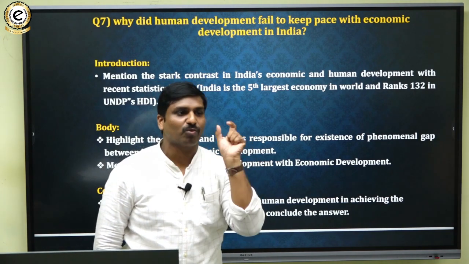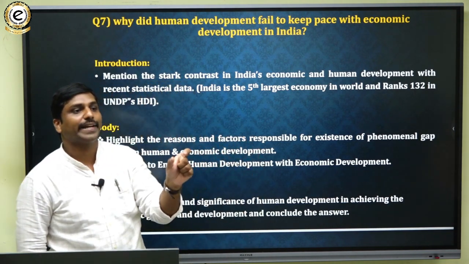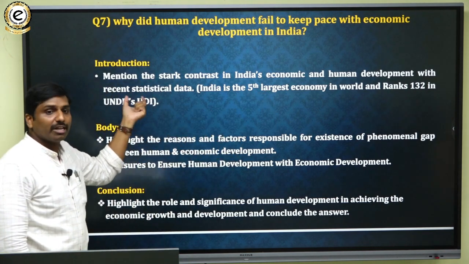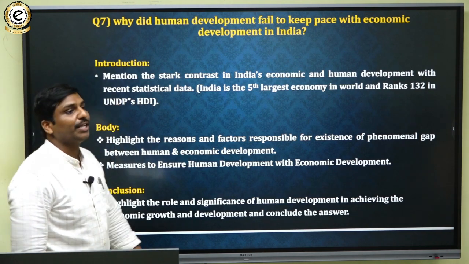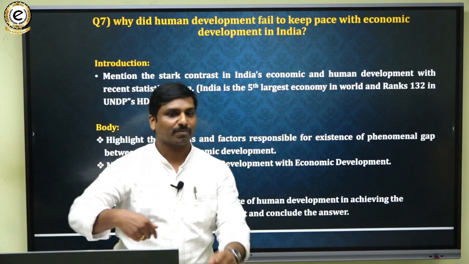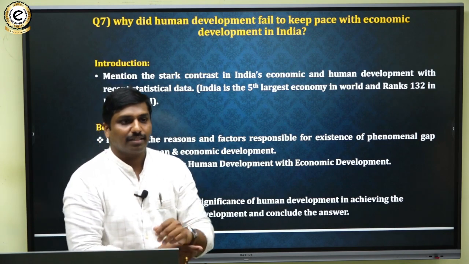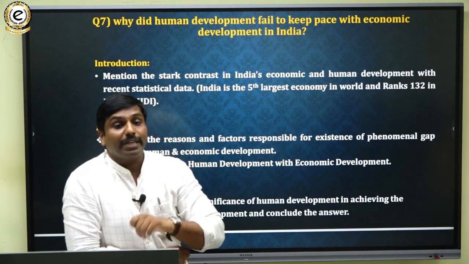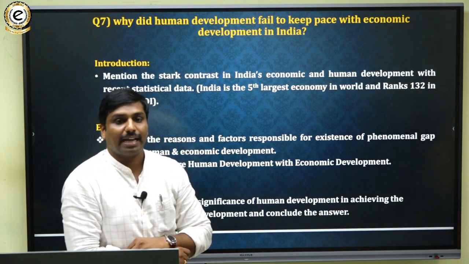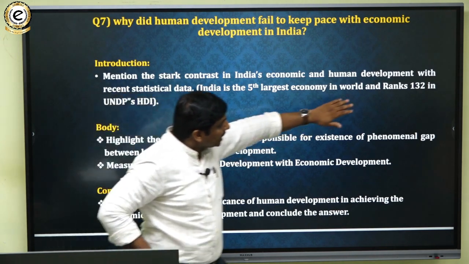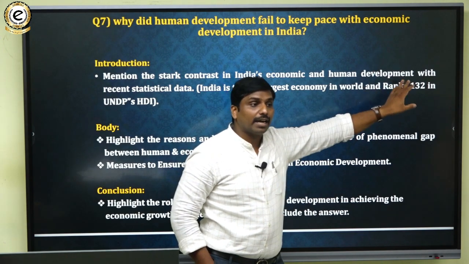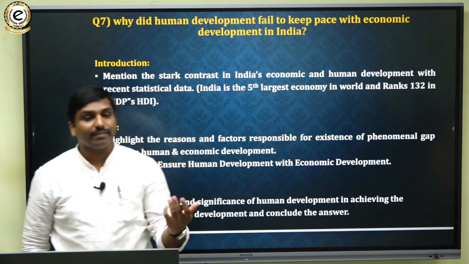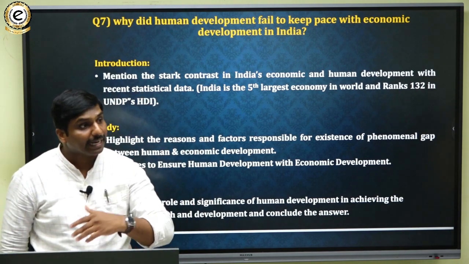This can be substantiated with respect to the Human Development Index that is released by UNDP and Oxfam. This Human Development Index showcases that India ranks 132nd position, which is very, very poor compared with our neighbors.